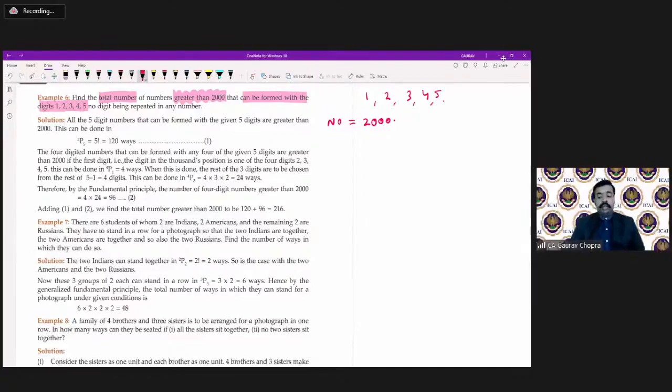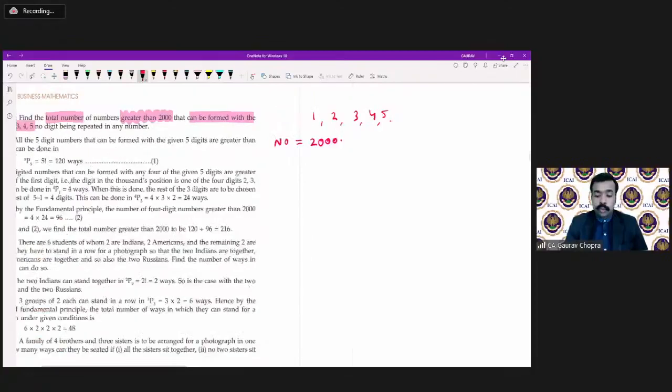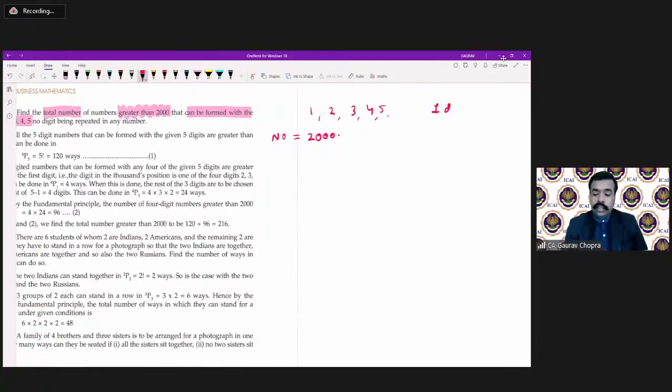Can we form a 2-digit number? No, it is always less than 2000. A 3-digit number will also be less than 2000. So 1-digit, 2-digit, and 3-digit numbers we cannot make here, because we want numbers greater than 2000.